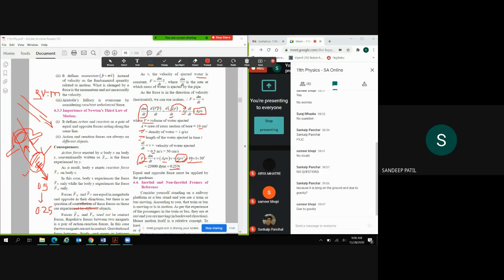So what will be the force here then? Like 0.0625, right? So it will be a fourth. So what we have to do, we have to change the velocity in such a way that this pipe itself will sustain that force. It doesn't need holding. So we have to reduce the velocity.